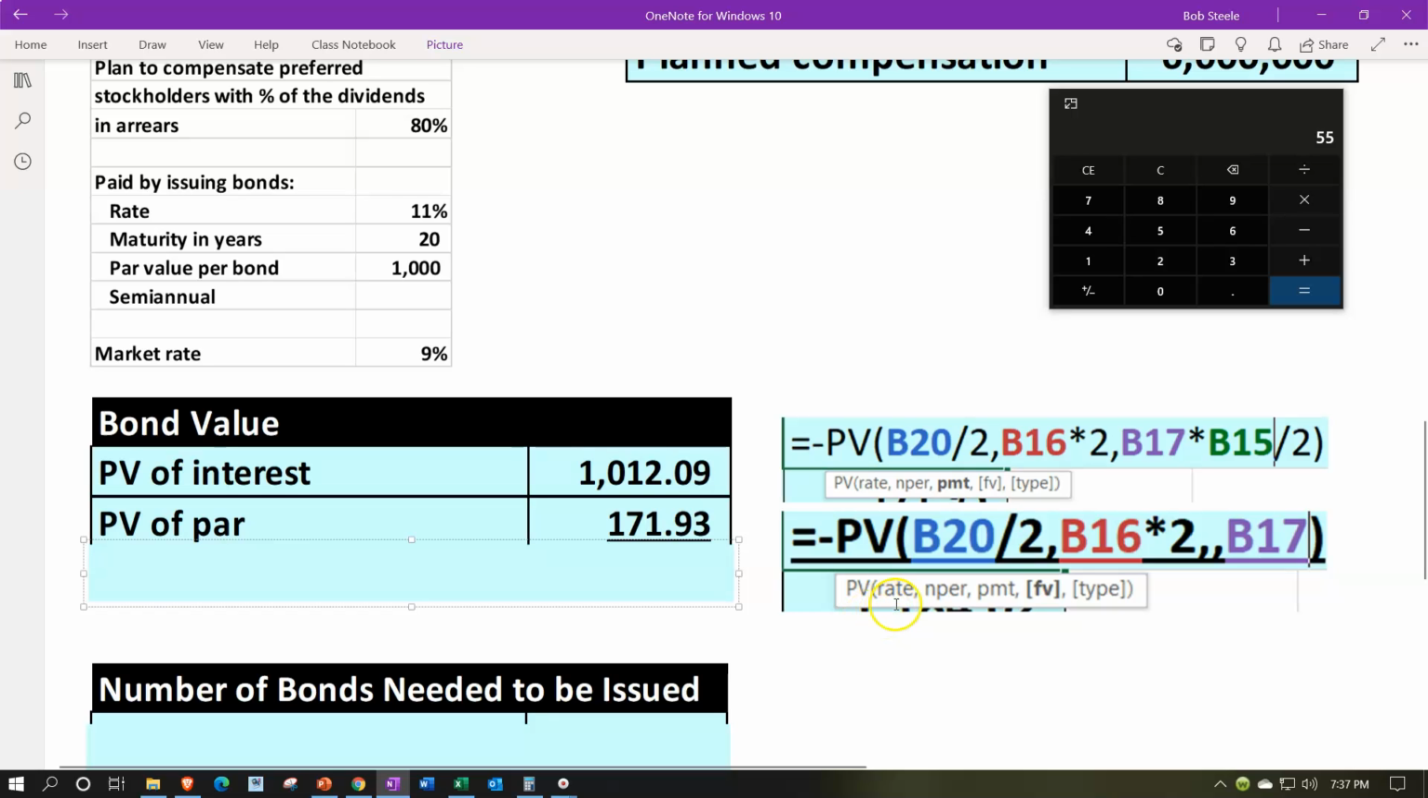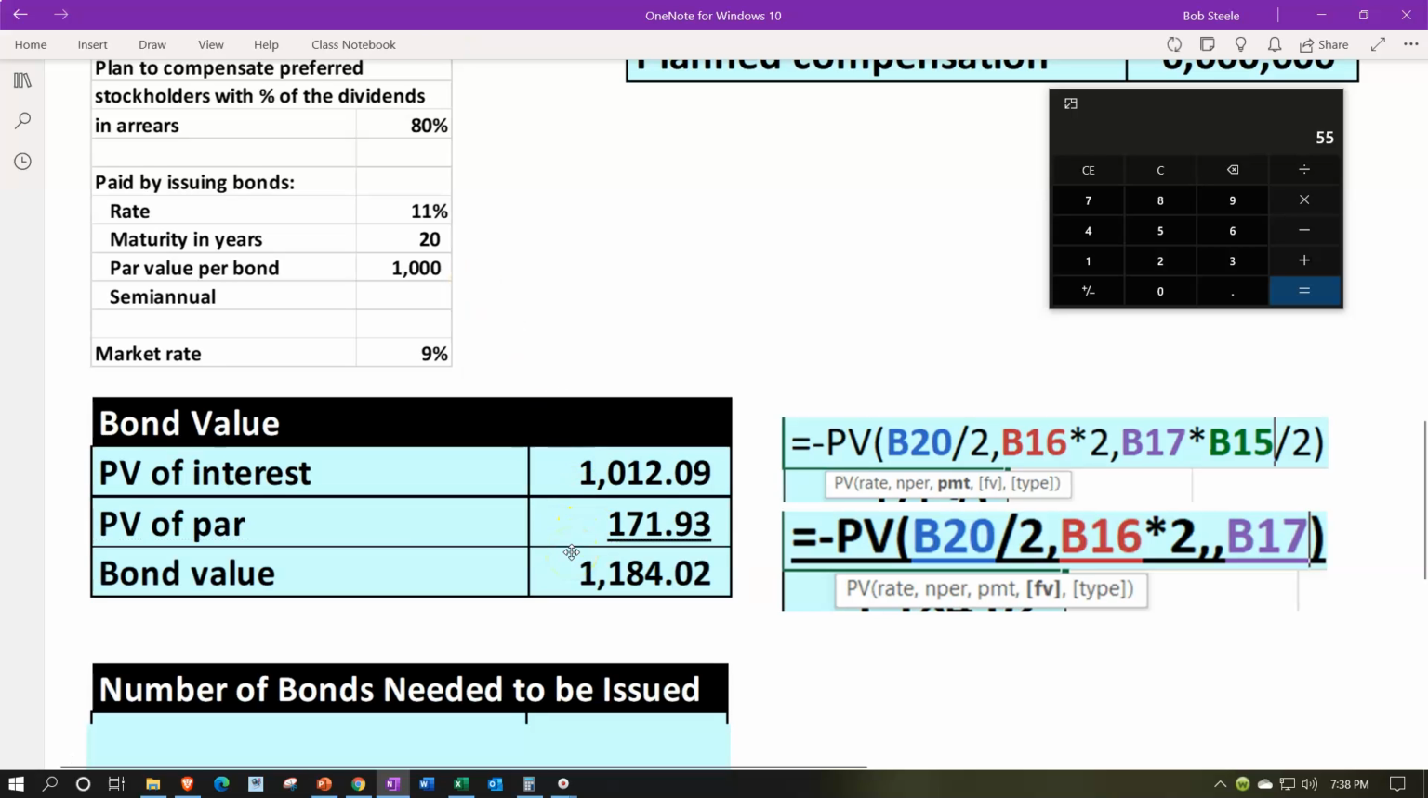And then the present value of the 1,000, bringing that back to the current time period, looking something like this. Present value of the rate, using the market rate again, 9% divided by 2, because it's for every 6-month period. The 9% is a yearly rate, comma. The number of periods would be 20 times 2 or 40. So this times 2, and then comma, comma, because there is no payment, because it's not an annuity, but rather a present value of 1. Therefore, we take the future value, which is the 1,000, bringing it back. That gives us the 171.93. Adding those two up gives us the bond value of the $1,184.02.